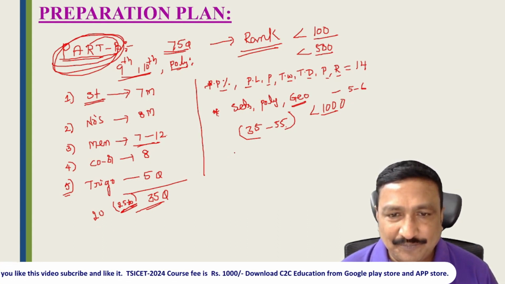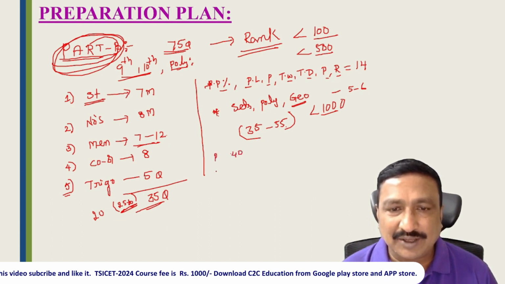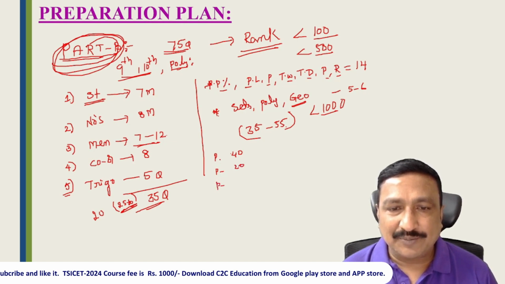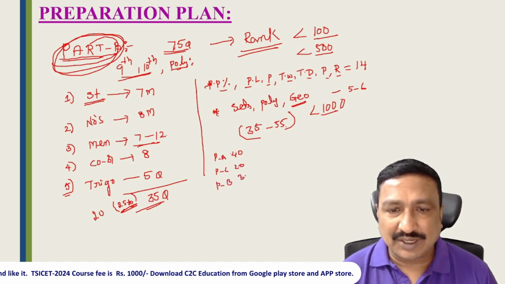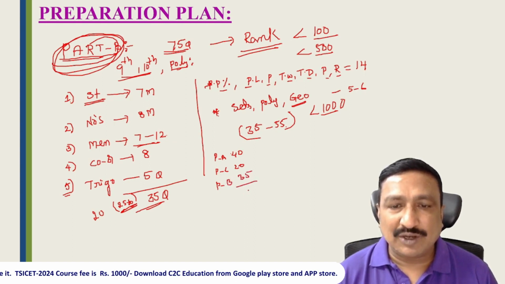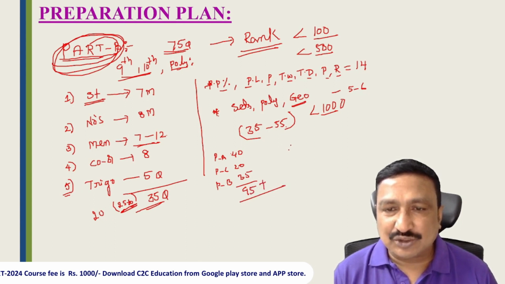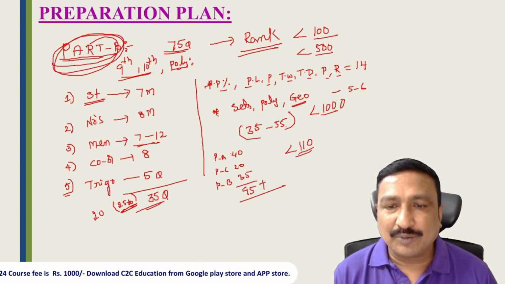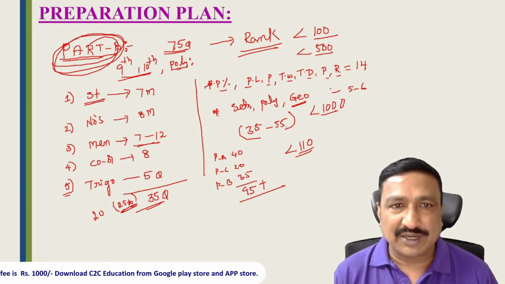Already I told that in part A you can get 40 marks, and in part C you can get 20 marks. Part B, if you score 35, then your score will be 95 plus. Once your score reaches 110, then automatically you can get a below 500 or below 1000 rank.